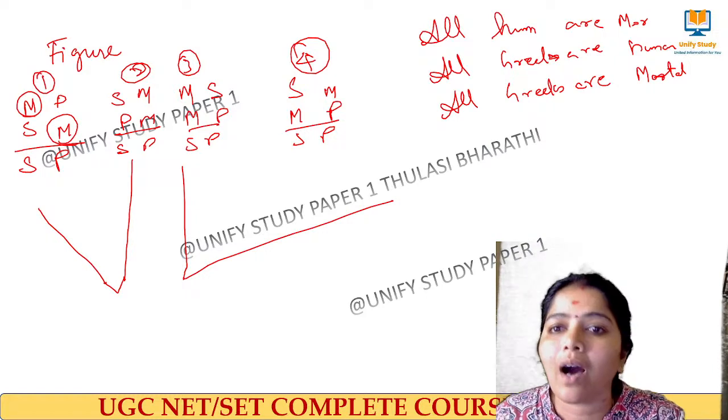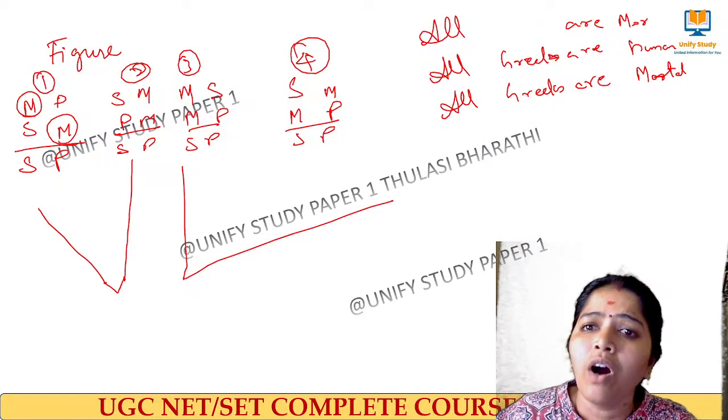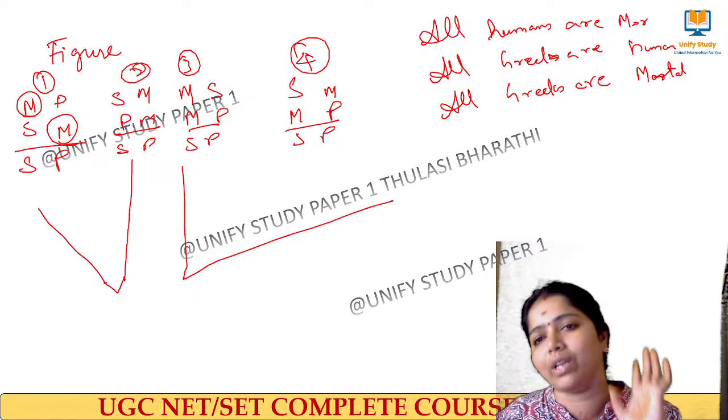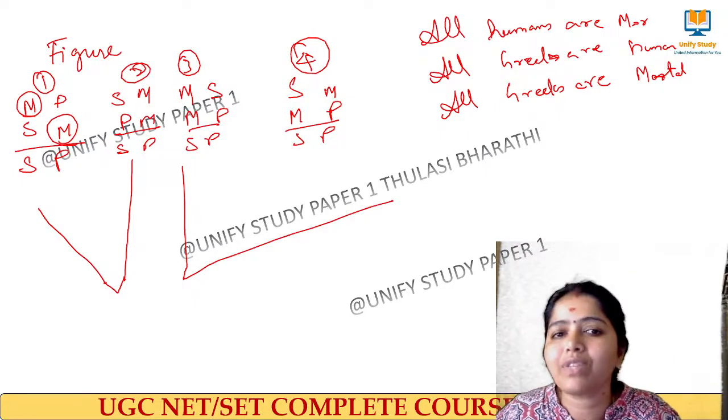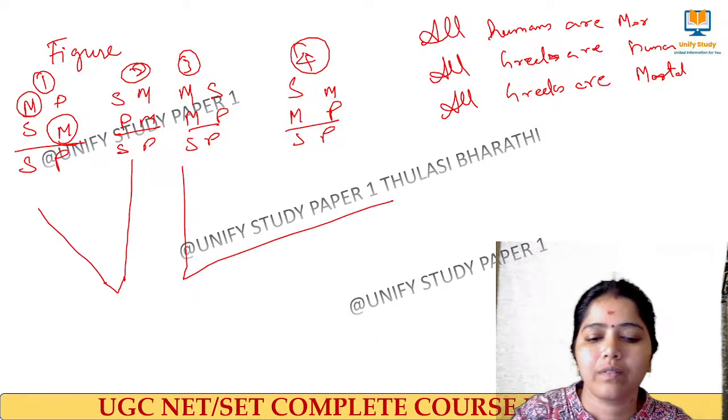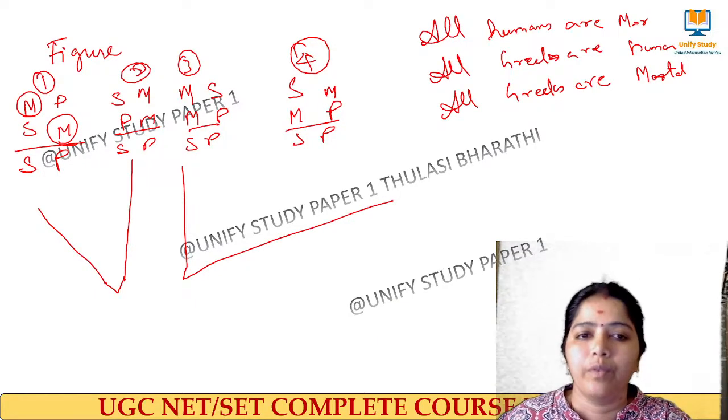All humans are mortal. All Greeks are humans. And I am saying all Greeks are mortal. What is the figure of this syllogism? Yes, quickly give me answers. Waiting for your answers, learners.